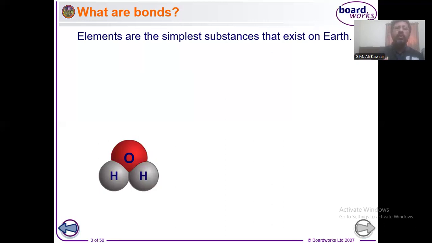The simplest substances like elements combine with each other in various ways, and they form so many substances on the earth. Now the question is how these elements combine with each other. The idea of bonds comes from that question. Whenever an element has some attraction towards another element, then they form a compound. So the attraction force by which elements combine together is actually a bond. So we can define bond in this way.